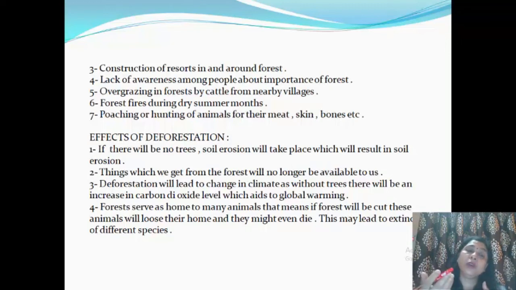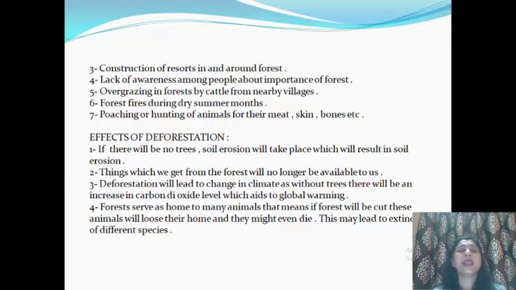For when we are going to the forest for recreation, we need some place to stay. The resorts are formed in and around forests, and that's why these trees are cut. Also, there is lack of awareness among people about the importance of forests. They do not know the consequences of indulging in deforestation activities. If they get education about these, they may not cut the forest.